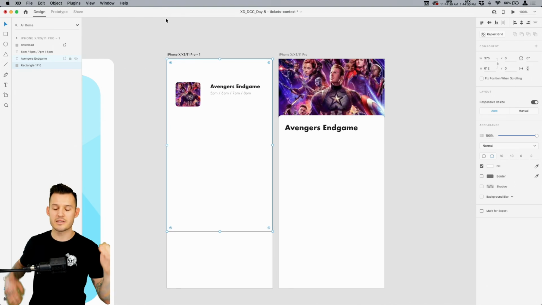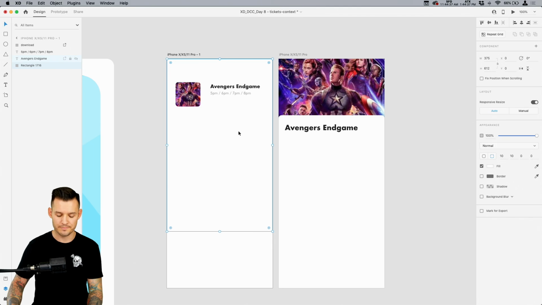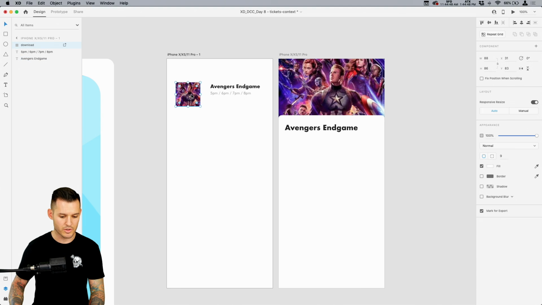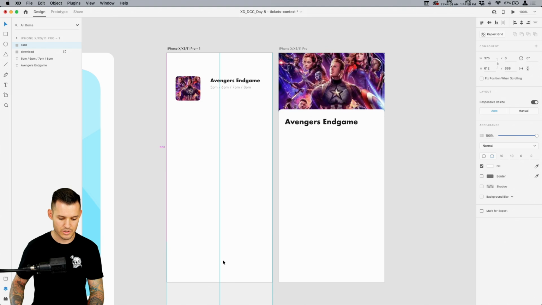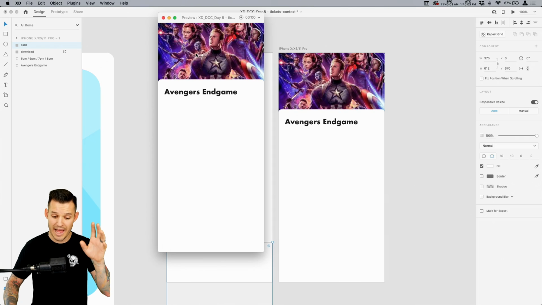What you're seeing is the differentiation of layers in between your two artboards. So you want to make sure that everything is stacked a similar way, okay? So let's get rid of it again. We can see, let's call this our card over here in our layers. It is above our image, but over here, our image was above our card. So we want that card to be above the image, and we want it to be maybe down here. Let's just slide it down low. Now let's play. We shouldn't see that flash anymore. What we should see is the whole thing kind of moving up and down.